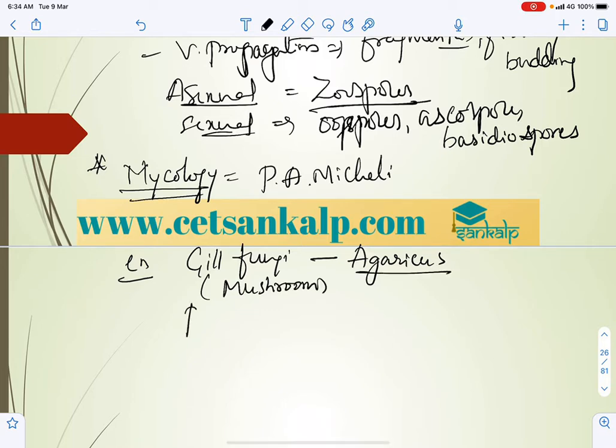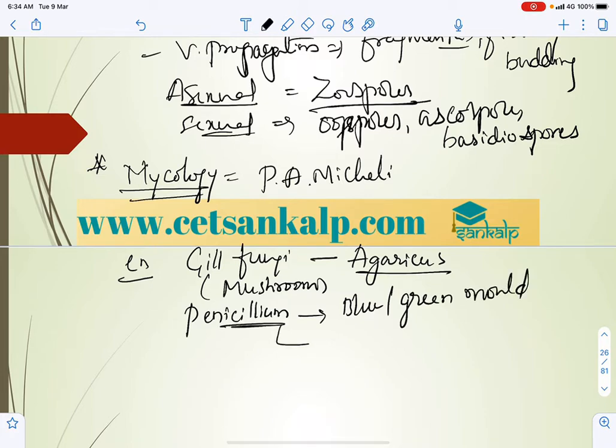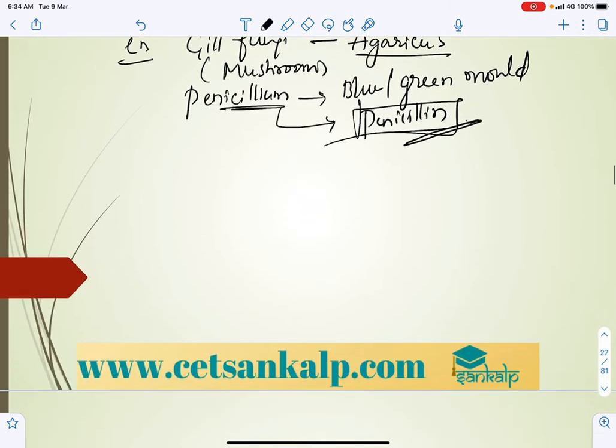And then Penicillium, Penicillium notatum, which we generally call blue or green mold, from which the first antibiotic was obtained, that is penicillin, right? Alexander Fleming obtained penicillin for the first time.